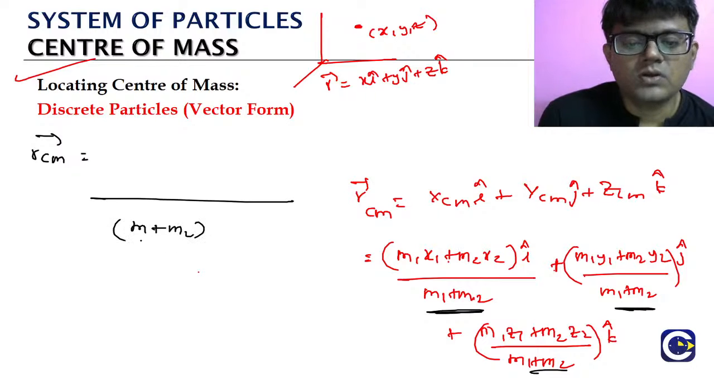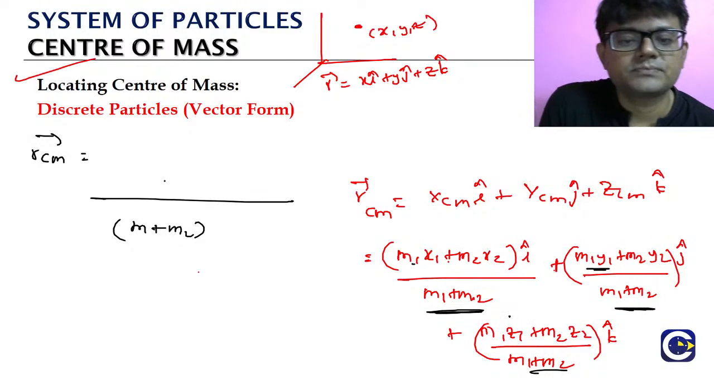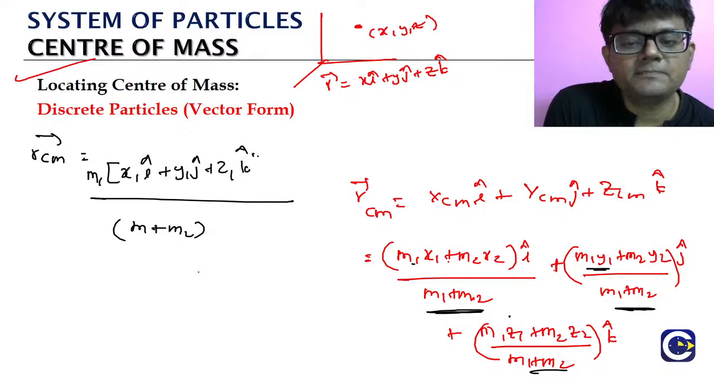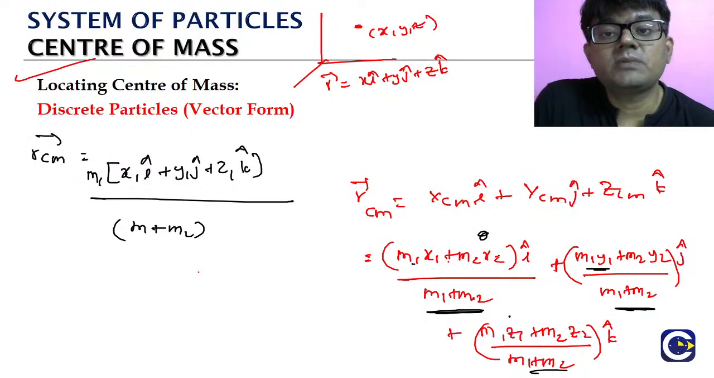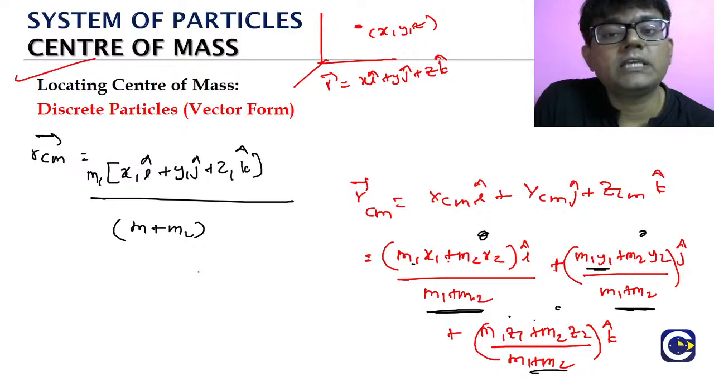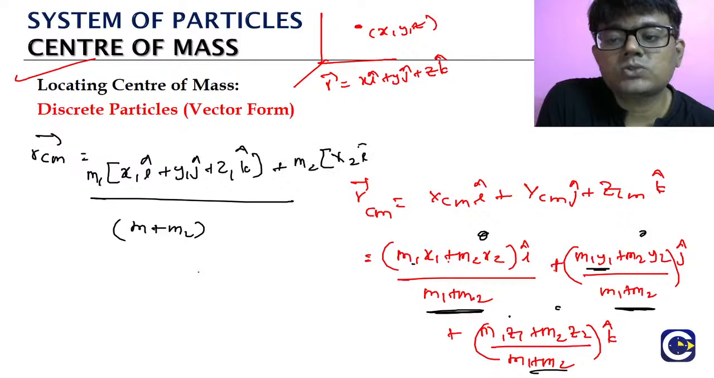If we take m1 plus m2 common, what do we get? From the first term, m1x1 into i, from the second term m1y1 into j, from the third term m1z1 into k. Take that m1 alone as common: x1i plus y1j plus z1k. Similarly, in the first term we have m2x2i, in the second m2y2j, in the third m2z2k. Taking m2 common gives x2i plus y2j plus z2k.